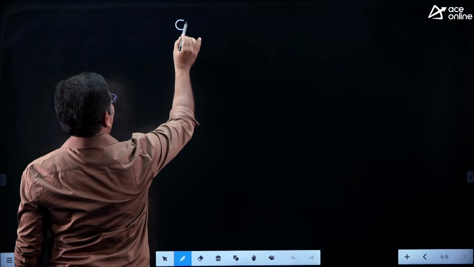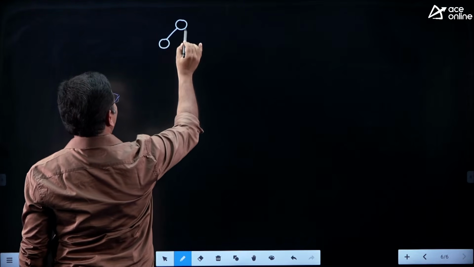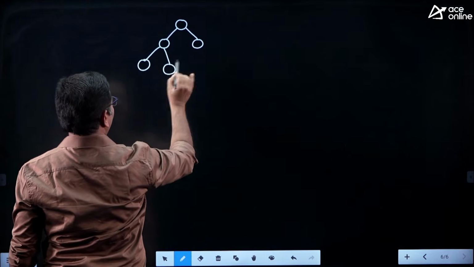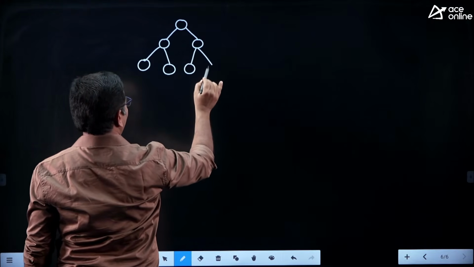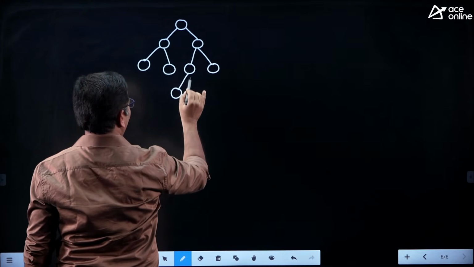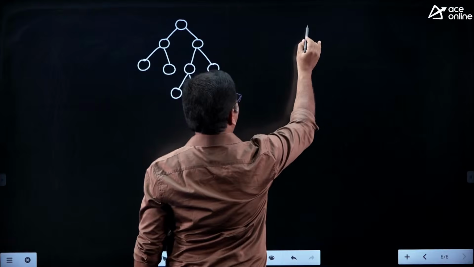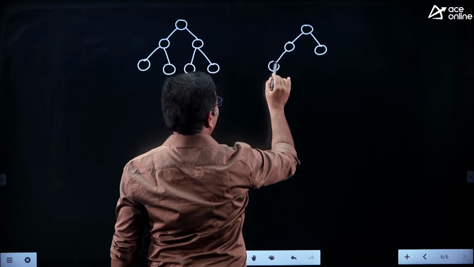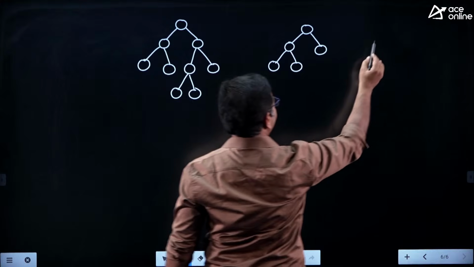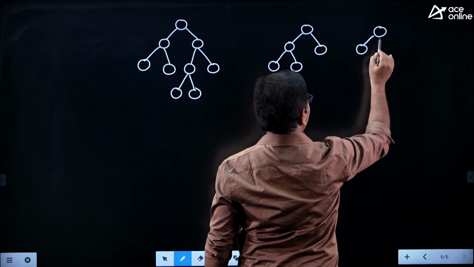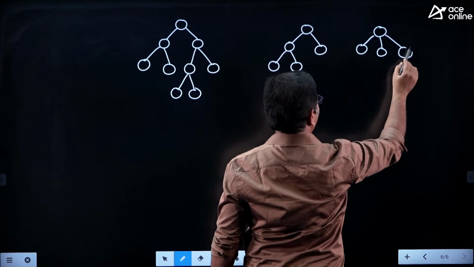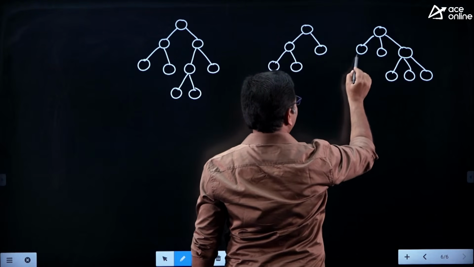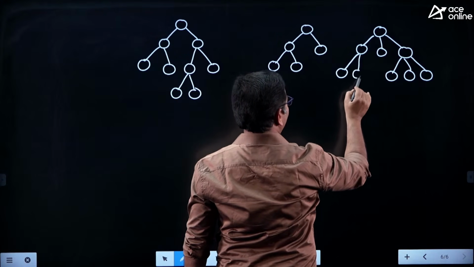For example, if I draw a binary tree, just focus on these two binary trees, friends.